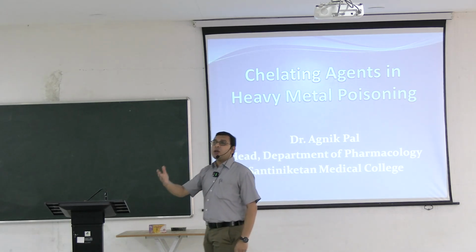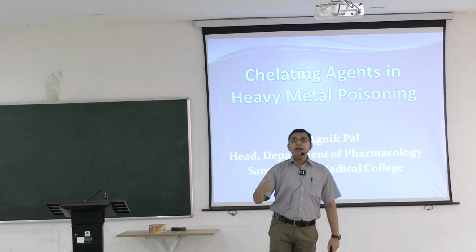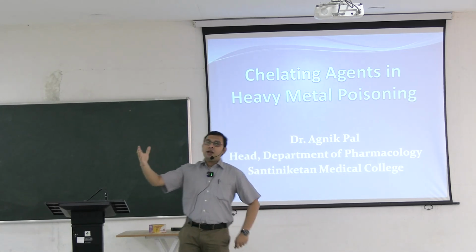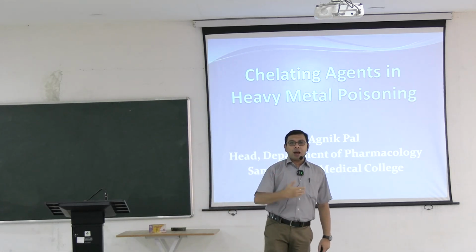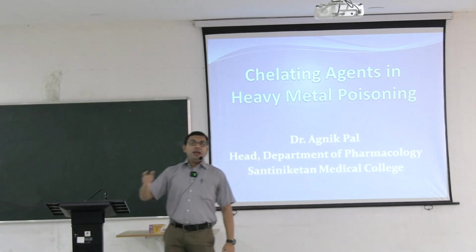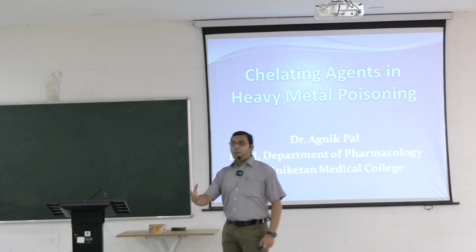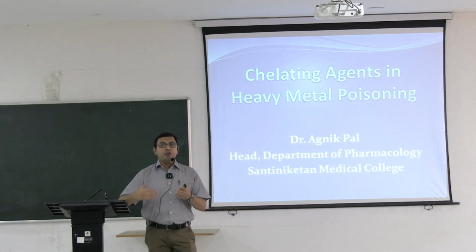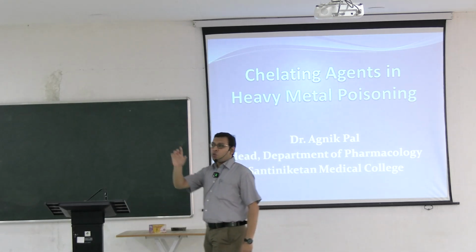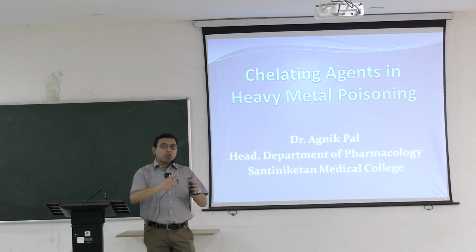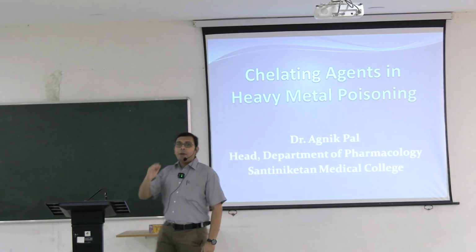Similar things happen in lead poisoning and mercury poisoning. These are quite common, and mainly this happens due to increased pollution. You can see different industrial remains or industrial matters usually flow into the river, and this ultimately pollutes the river. When water from this river is consumed, even if it is filtered or refined, the heavy metal concentration will not become very low. Heavy metal concentration should be in a stipulated range, but most of our water reservoirs contain very high amounts of heavy metals. This leads to heavy metal poisoning.